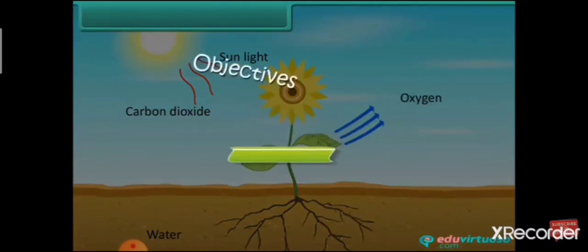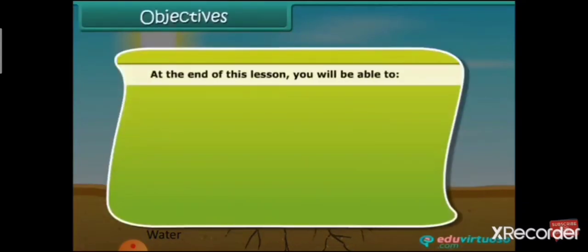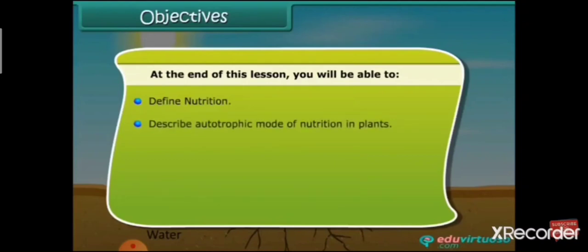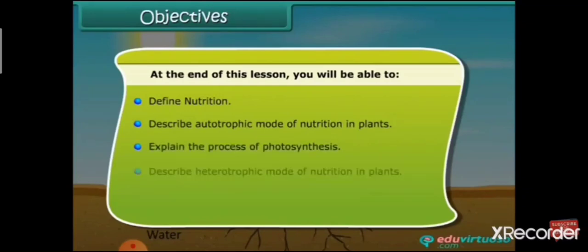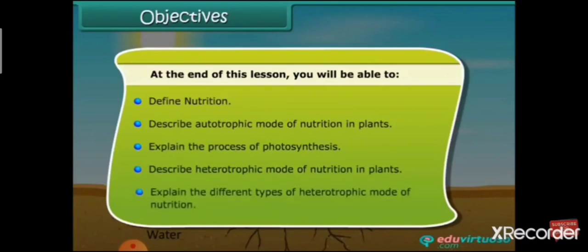Objectives. At the end of this video, you will be able to define nutrition, describe autotrophic mode of nutrition in plants, explain the process of photosynthesis, describe heterotrophic mode of nutrition in plants, and explain the different types of heterotrophic modes of nutrition.